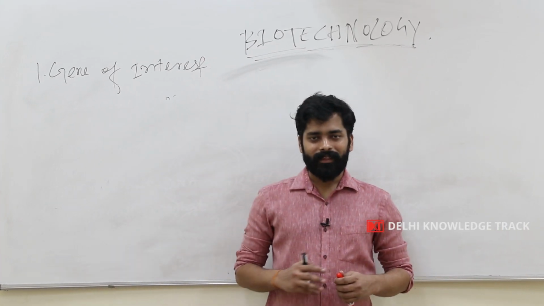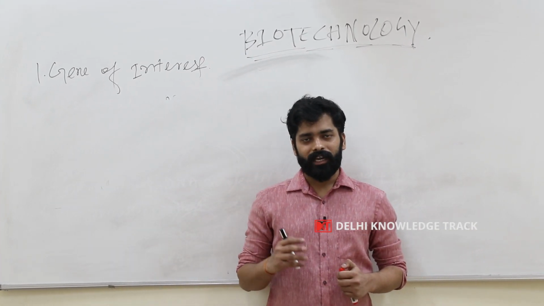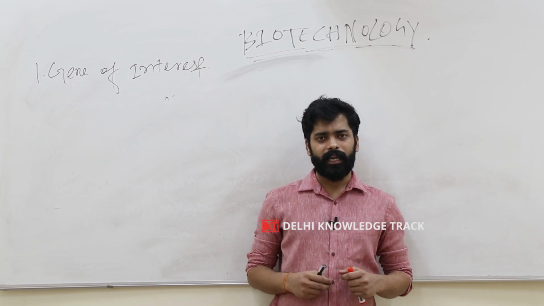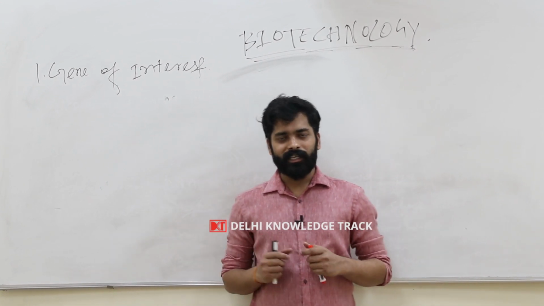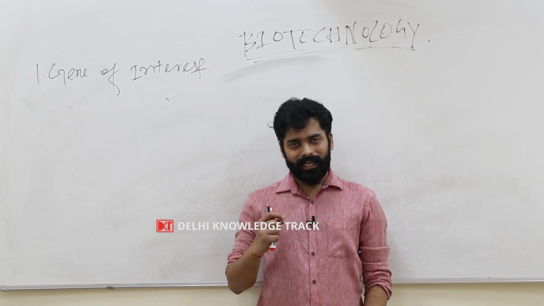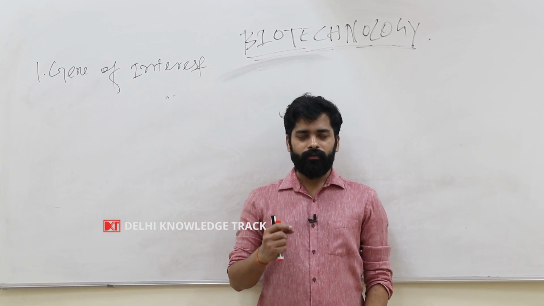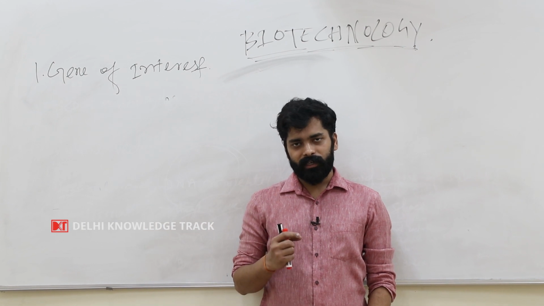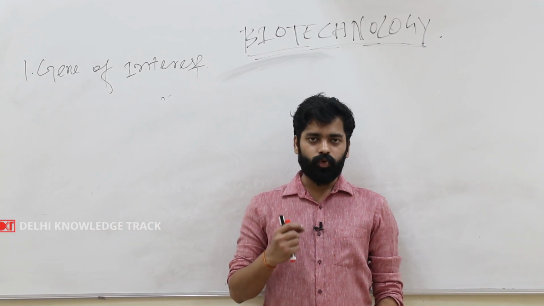So we have seen in detail the process of the recombinant DNA technology or genetic engineering. The first was the identification of the gene of interest. If you are working for diabetic people, the gene of interest for you is the insulin gene.